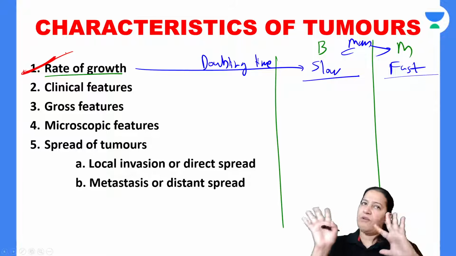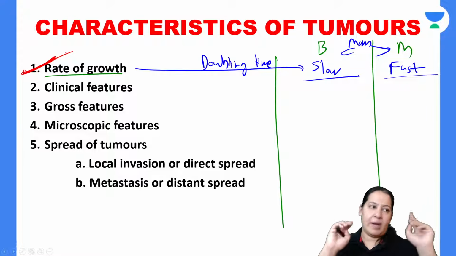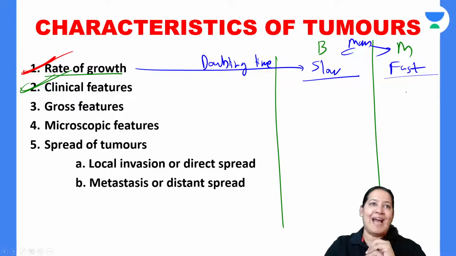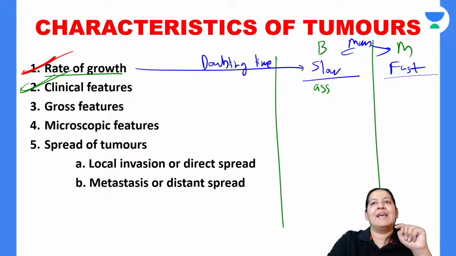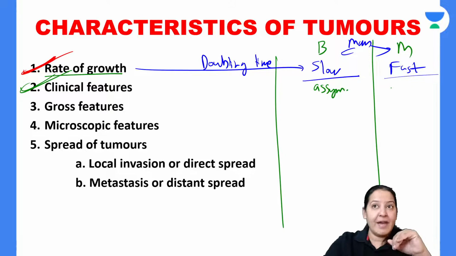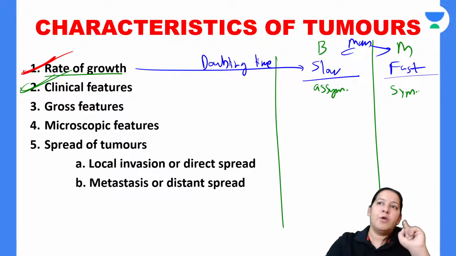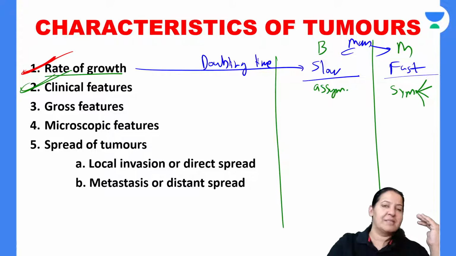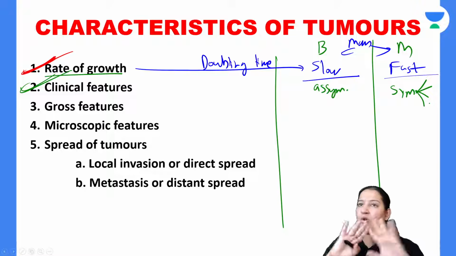I will give you the details of all points. First, here are the differences. Number 1, rate of growth. Number 2, based on clinical features. Based on clinical features, you can differentiate benign and malignant tumor broadly, not exactly. So benign tumors are usually asymptomatic, and malignant tumors are usually symptomatic. They produce pain, they produce ulceration, they will invade various parts, they show metastasis, they are symptomatic. But it is not always true.